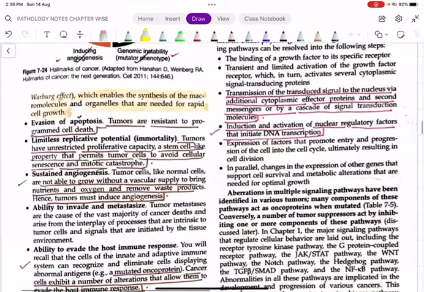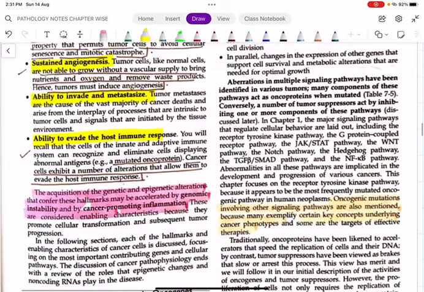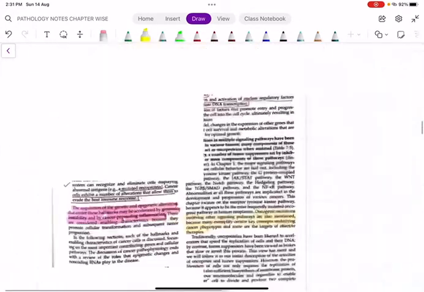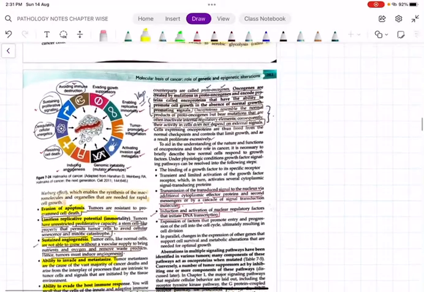Then evasion of apoptosis, then limitless replicative potential, sustained angiogenesis, because only when there is increased vascularity, that is why most of the malignant conditions are highly vascular tumors, am I right? They have very rich vascularity. Then the ability to invade and metastasize, and finally the ability to evade the host immune response. All these are the 8 fundamental hallmarks of cancer.